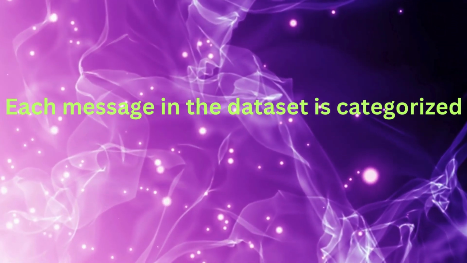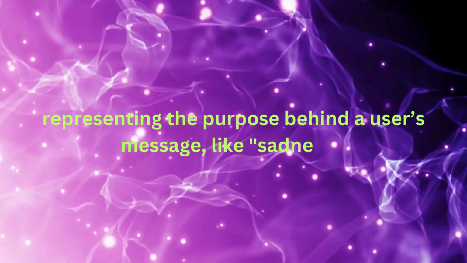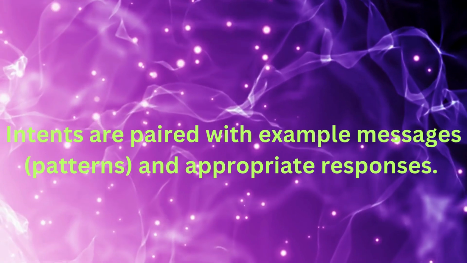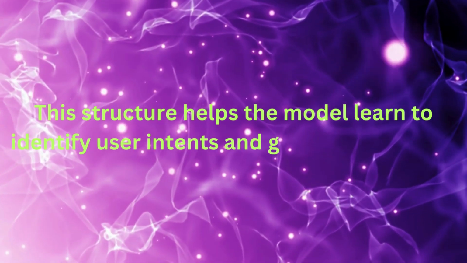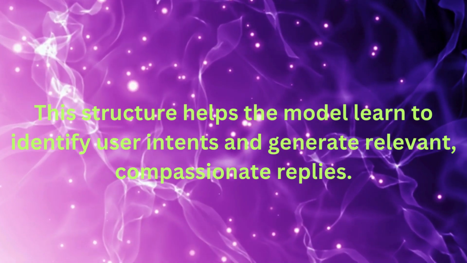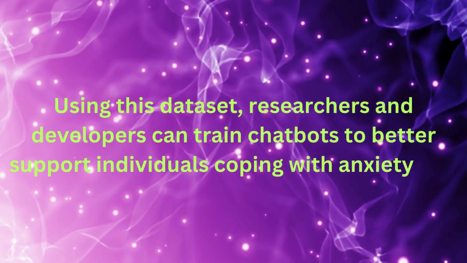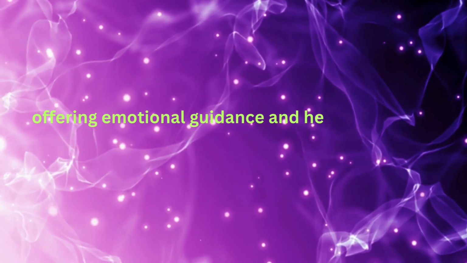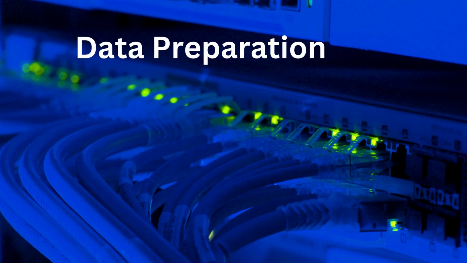Each message in the dataset is categorized by intents representing the purpose behind a user's message, like sadness. Intents are paired with example message patterns and appropriate responses. This structure helps the model learn to identify user intents and generate relevant, compassionate replies. Using this dataset, researchers and developers can train chatbots to better support individuals coping with anxiety and depression, offering emotional guidance and helpful insights. First, we need to prepare our data.